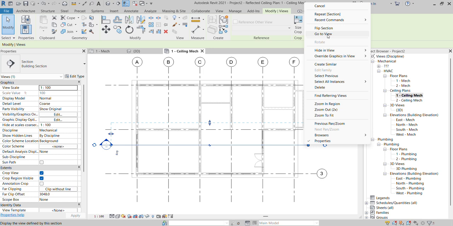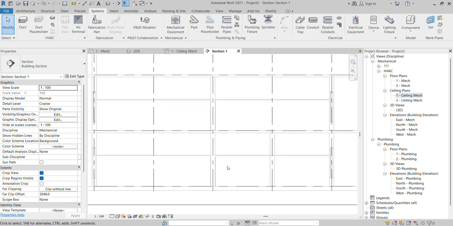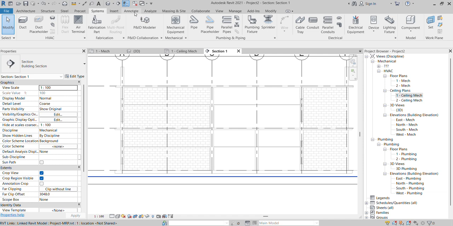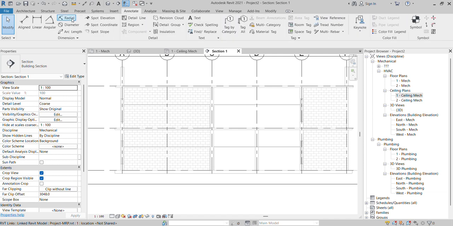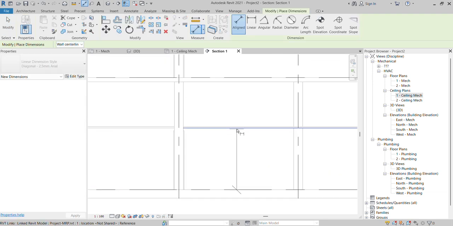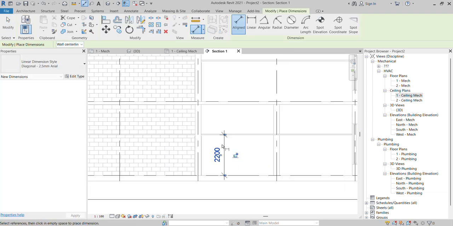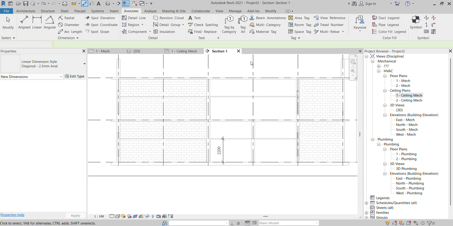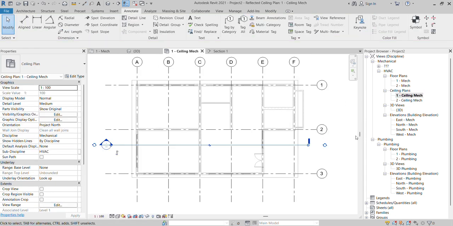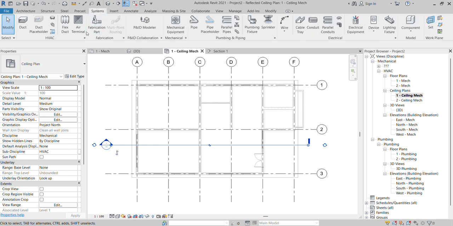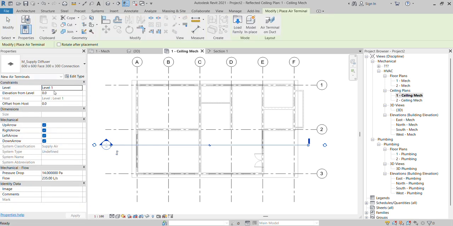Okay, check it. This is your ceiling height, right? So 2200 is showing, right? So I can go back to here. So I can choose system, air terminal.